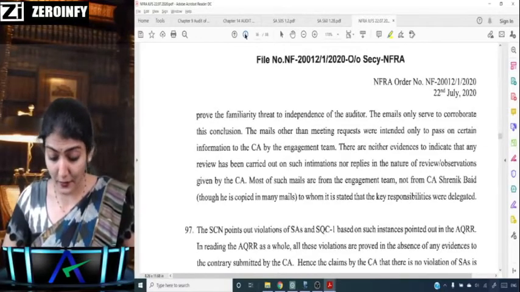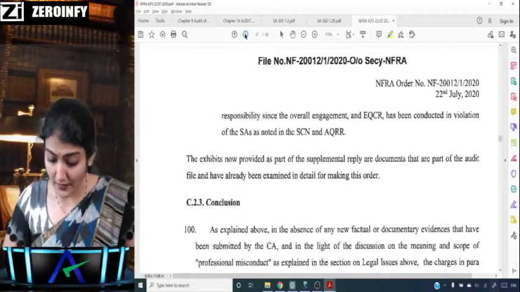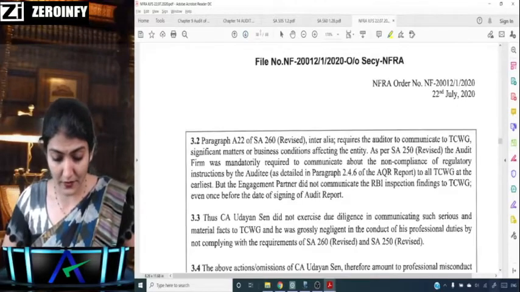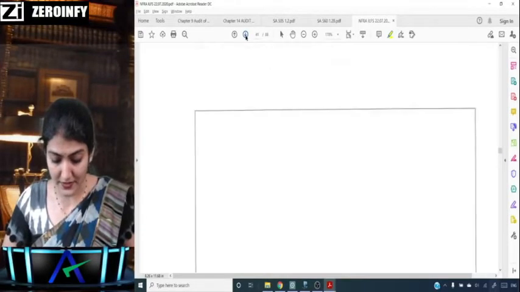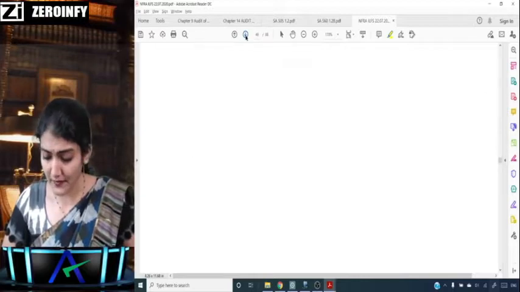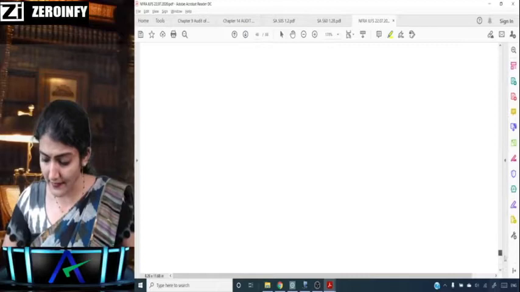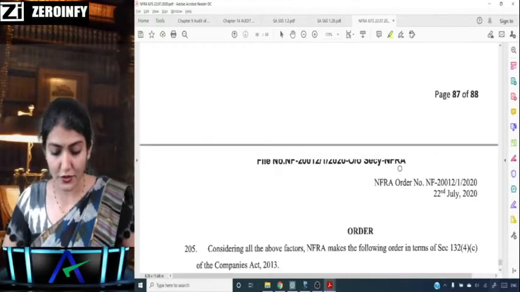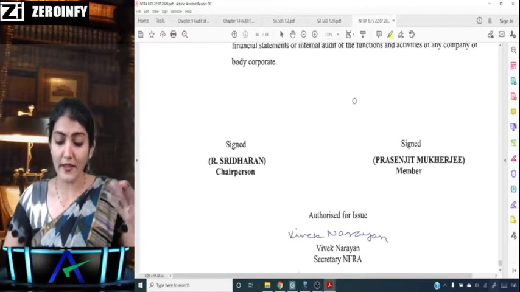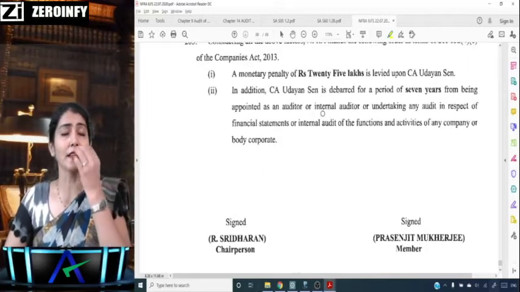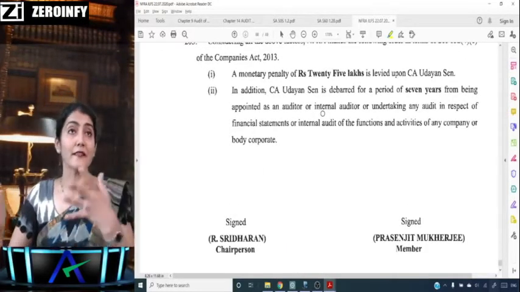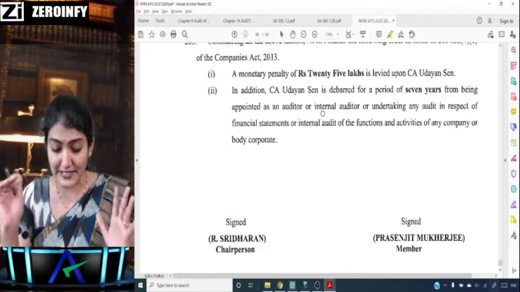So practically also, when you are doing the audits, any documentary evidences, professional misconduct, RBI regulations which have not been complied with. And then let's come towards the end of the document, considering all the above factors. You can just go on the internet and you'll easily be able to find this document, so you can have a look at it later.